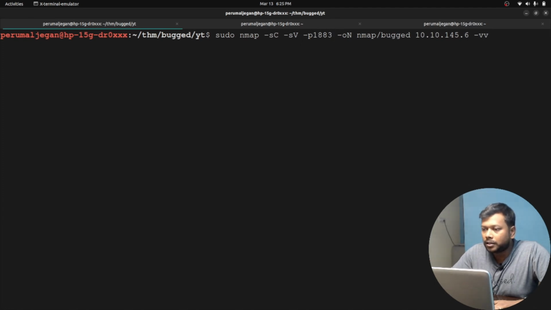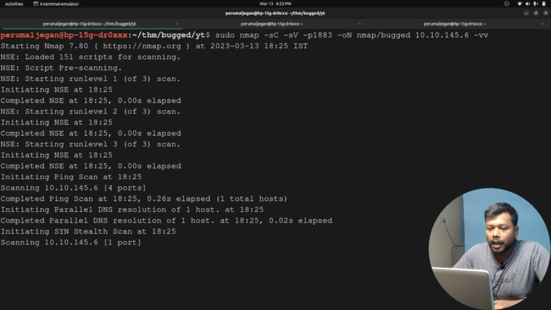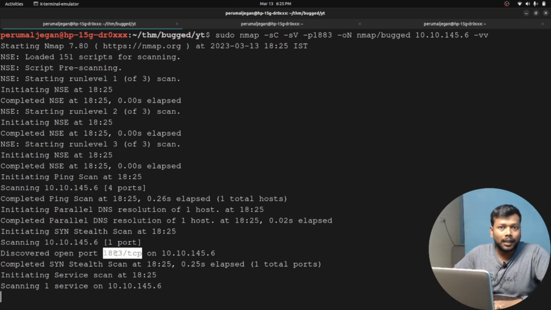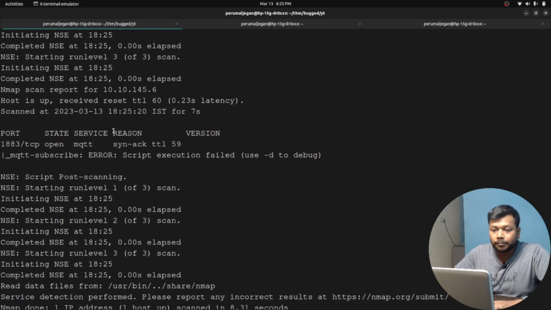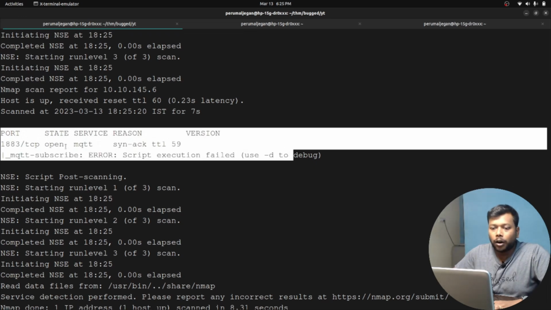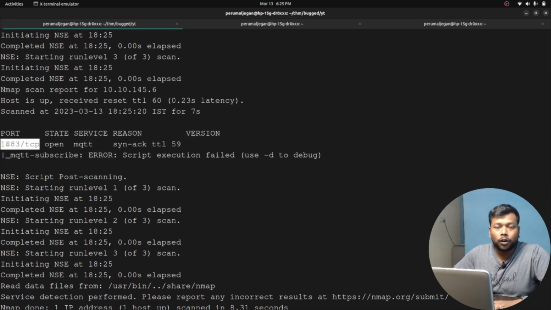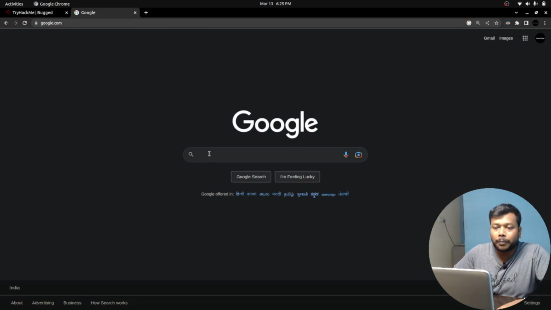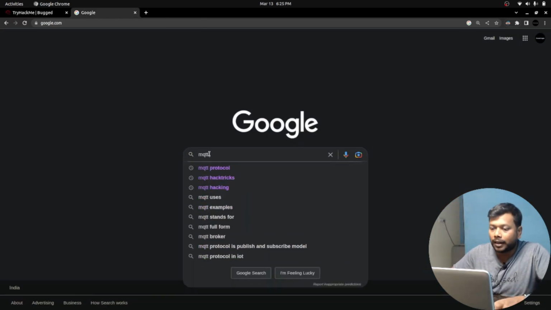The remaining things are the same, and now it will give us the desired results, and you can see it discovered the open port 1883 TCP. Look at this one. It got the service that is running on port 1883, and the service is MQTT. I told you in the video introduction, MQTT is nothing but Message Queuing Telemetry Transport, but let's learn more about this protocol.